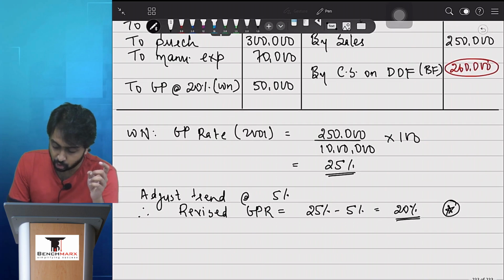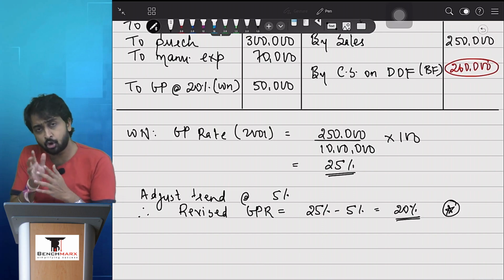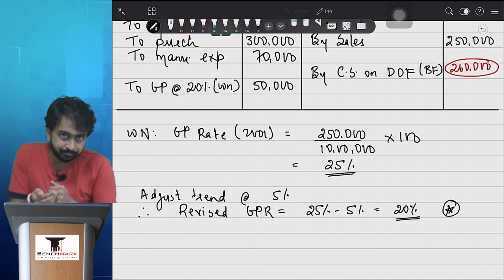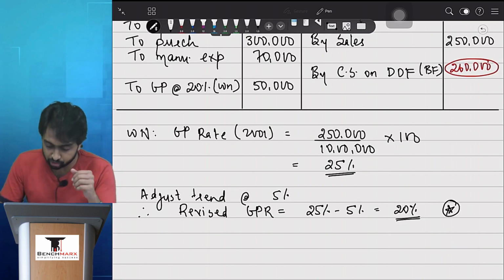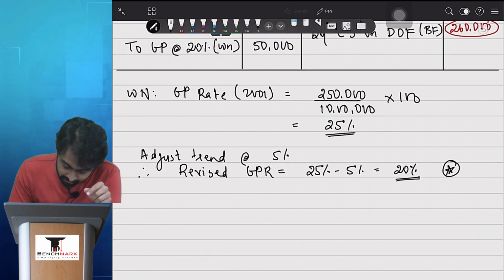You have the closing stock on date of fire. Now this may or may not be our loss depending on salvage, and that may or may not be our claim depending on the average clause. So I don't see any salvage. In fact, salvage was nil.